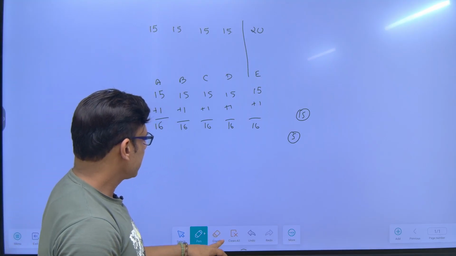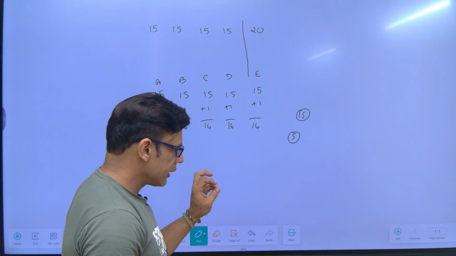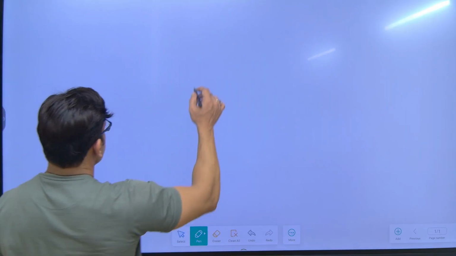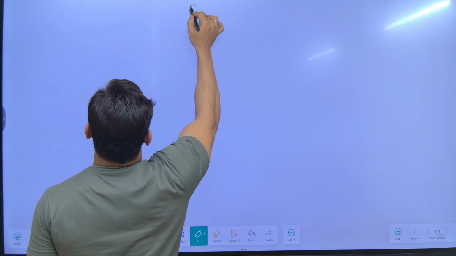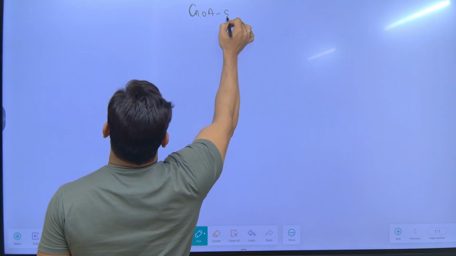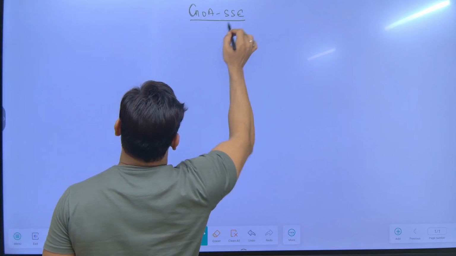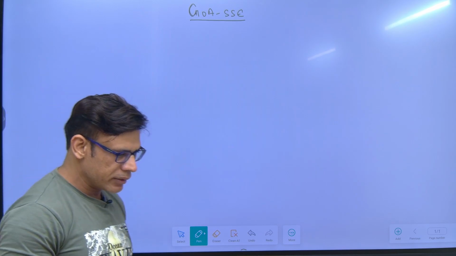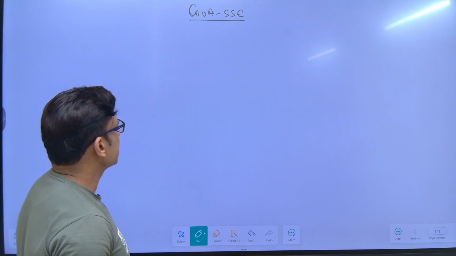I'll take one example so that you can understand it. I will do the conventional method, and the second method which I'm going to do is a shortcut. For the shortcut, it will not come very easy. You have to start thinking in mathematical terms. Then you will be able to answer the question.